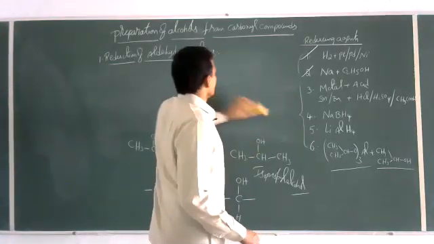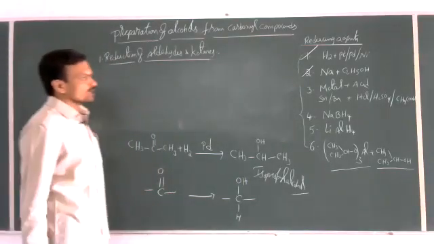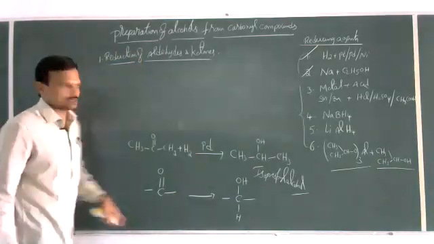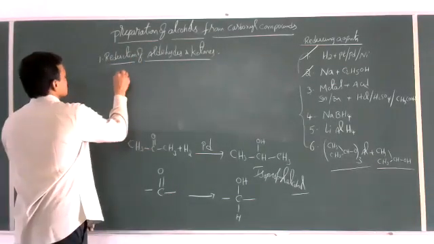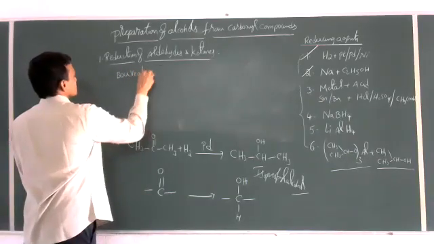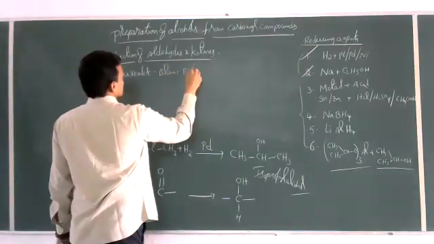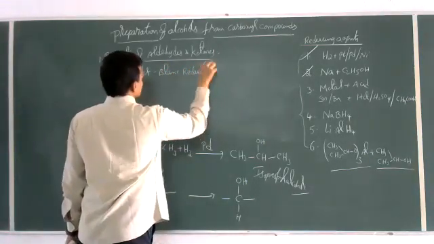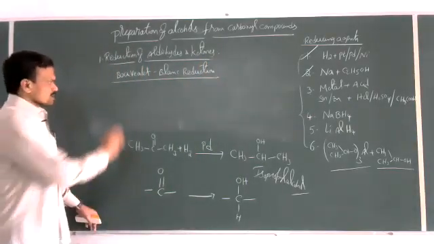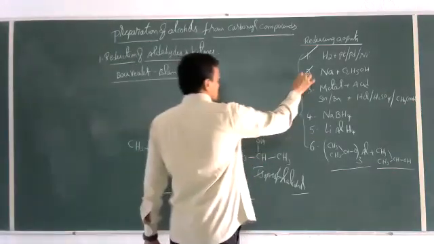See, if the same reduction of aldehydes is carried out in the presence of sodium and ethyl alcohol, that is called the Bouveault-Blanc reduction. Just the same process takes place; depending on the catalyst you are using, the name changes.